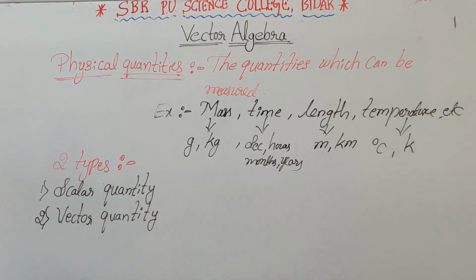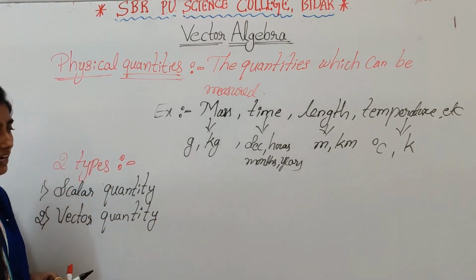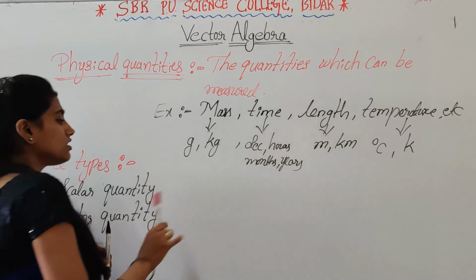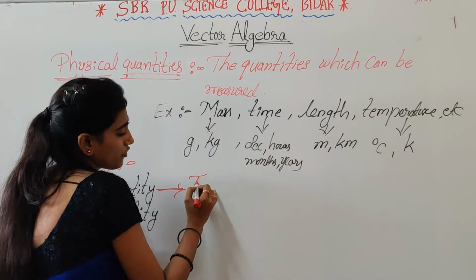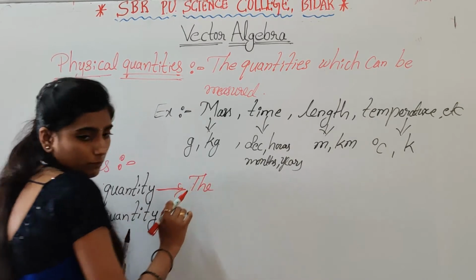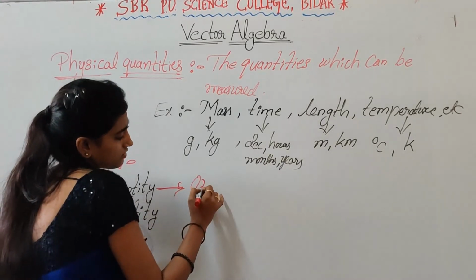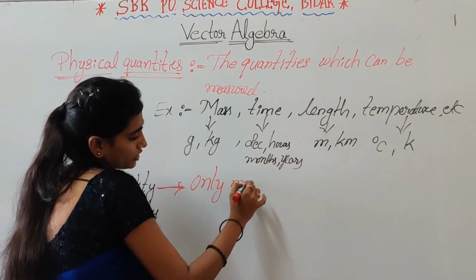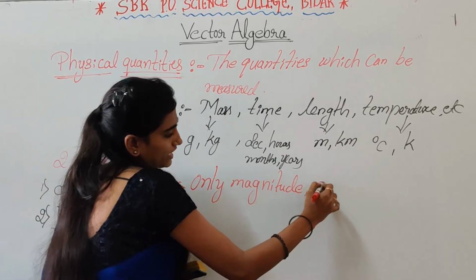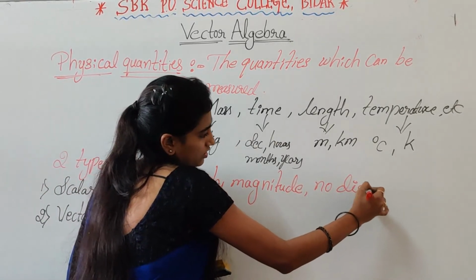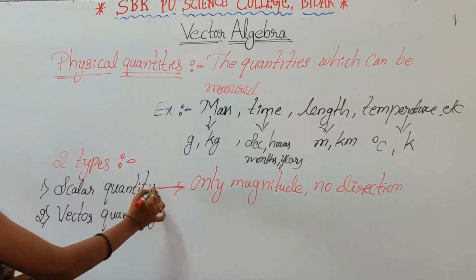The scalar quantity means the quantities which have only magnitude, no direction, are called scalar quantities.